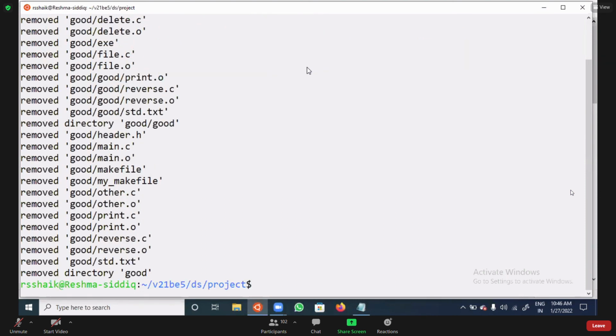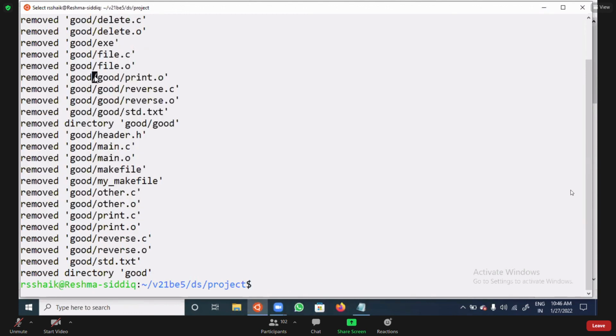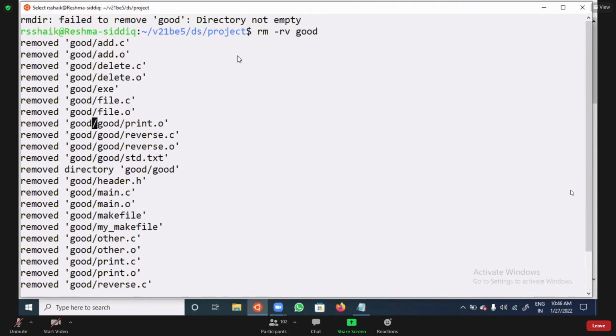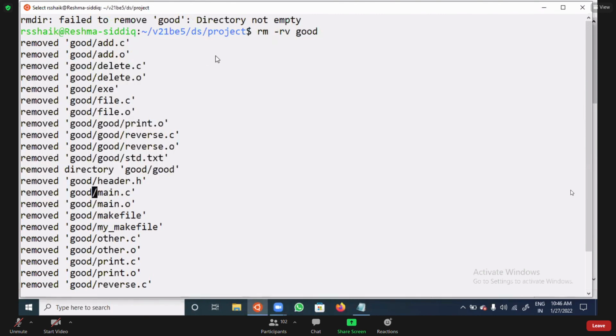You can see these files are deleted. In the good directory, the .o file, .c file, print.o, print.c, all these files are deleted one by one. V in the sense verbose prints on the screen what is deleted. R means recursively it is deleting one by one. I hope you are clear on this point. Still any doubt?